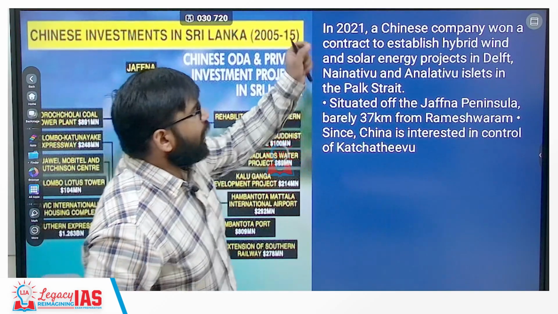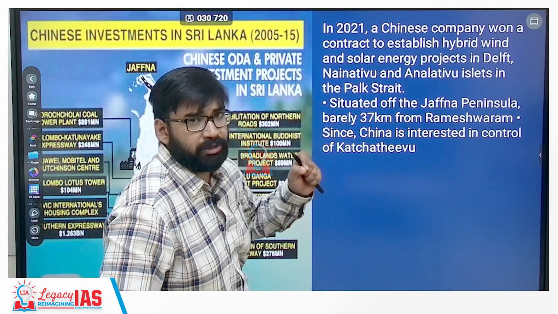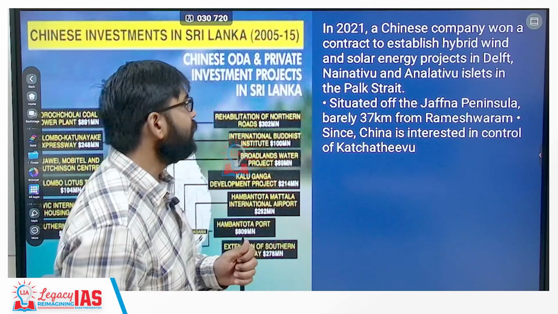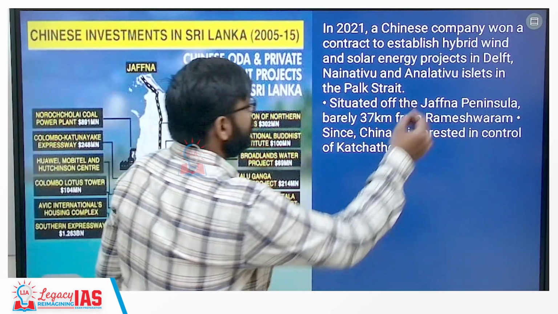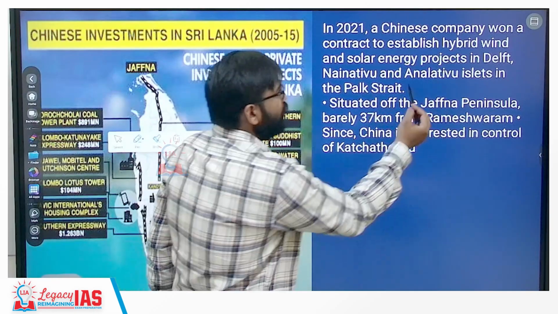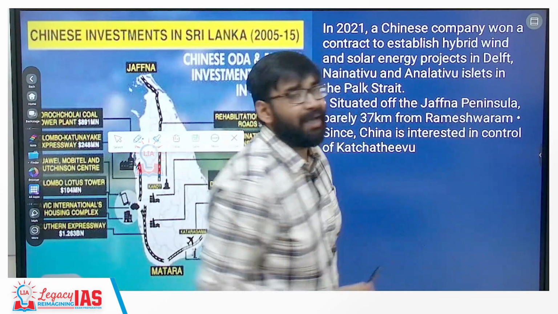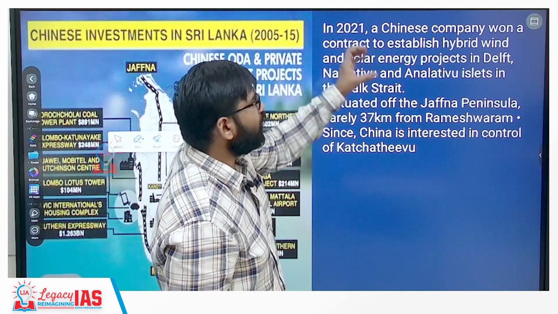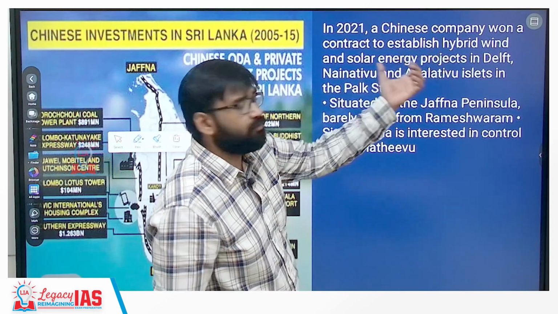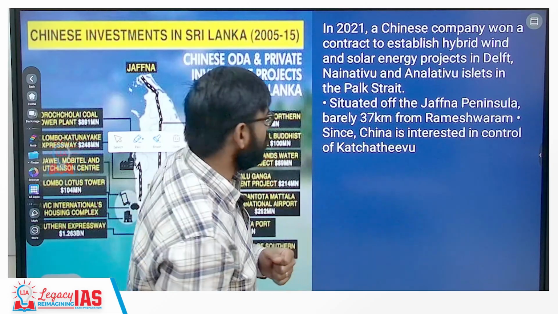Who got these hybrid wind and solar energy projects? China. And where? On 3 islands: Delft, Nainativu and Analaitivu. In these 3 islets, China won this contract.